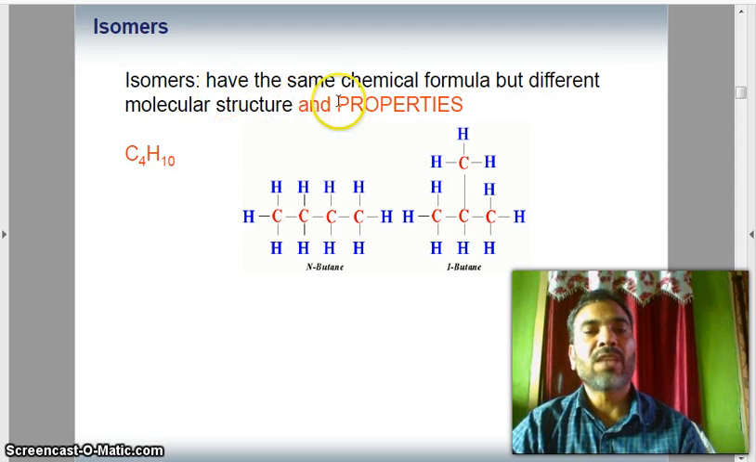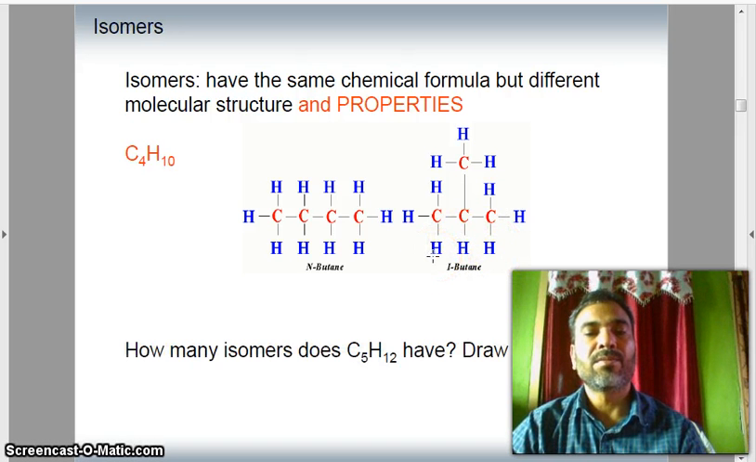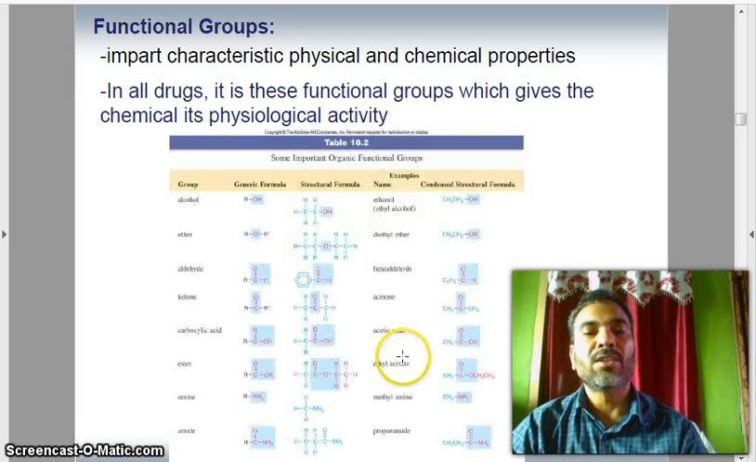Isomers. Isomers have the same chemical formula but different molecular structure and properties. This is n-butane, this is t-butane. So how many isomers does C5H12 have? Draw them.